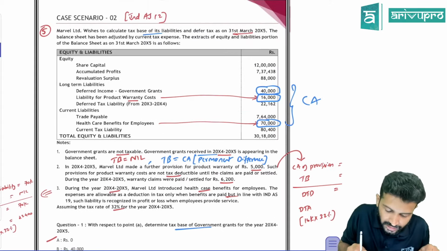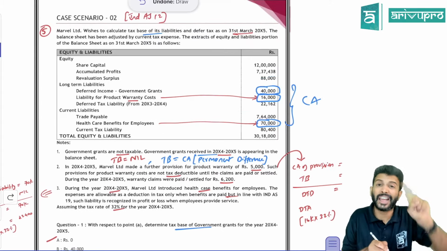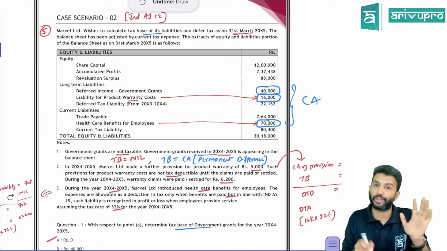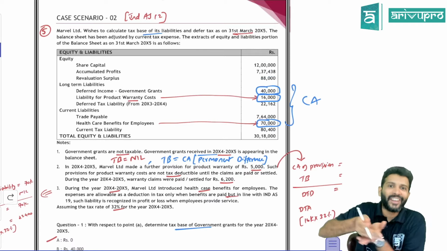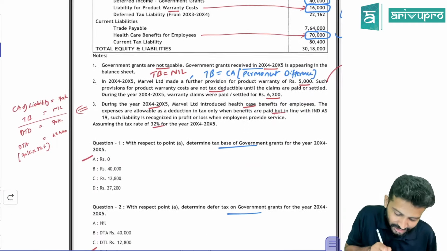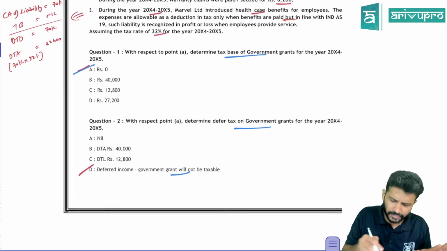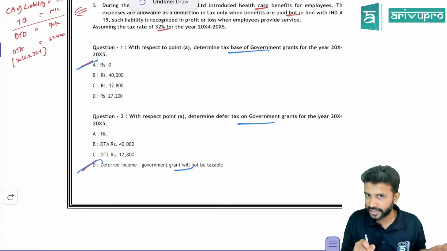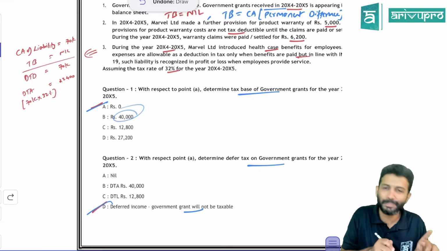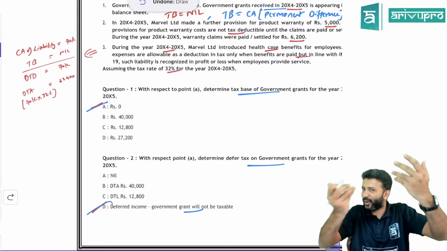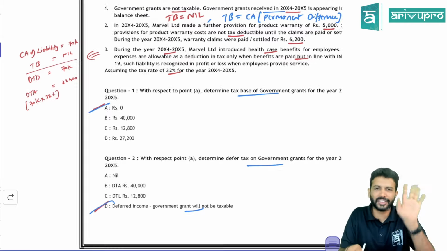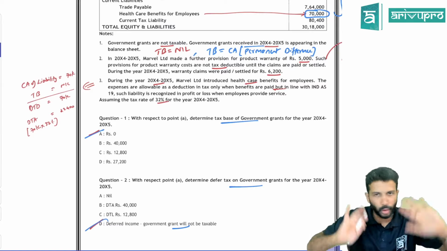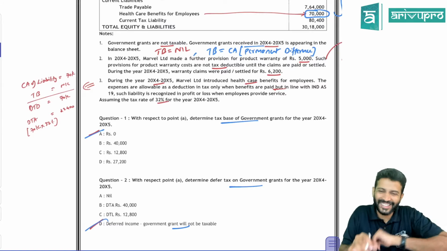So here, what is the carrying amount of the government grant? 40,000. So the tax base also should ideally be 40,000 in my opinion. But our mother body is saying the tax base is 0. But they're telling the right answer: we should not create any DTA or DTL on this. That's right. But in my opinion, the answer should have been B, but they have given it as A. So I cannot override it, because that is right in my opinion. But for exams, follow this only. We can't override. That's the reason.